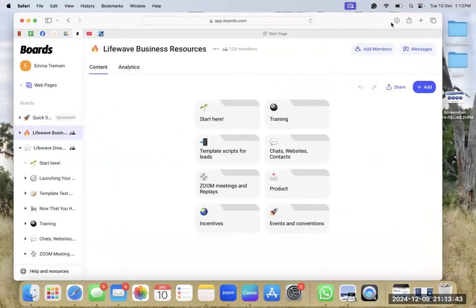And then if you want to use, say, Vanessa and Andrew's board, then you want to leave this board. Now, actually, oh yeah, it'll be in here. So you want to delete board. Now that sounds scary, but you want to actually leave the board. It won't say delete, it'll say leave on yours. This is obviously my personal one, so I can delete the board, but you want to leave the board. And then you want to go back to where you've saved those links, and you want to click the link to the LifeWave Dream Team board and open it. Every time you want to access each board, you will have to leave one if you don't pay the subscription. But if you pay the subscription, you can have 100 boards if you really want 100.